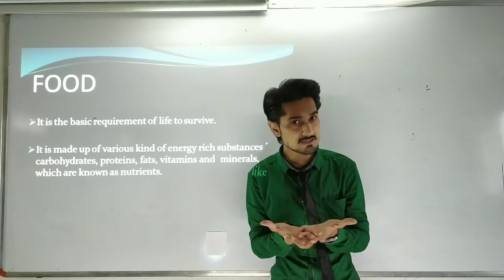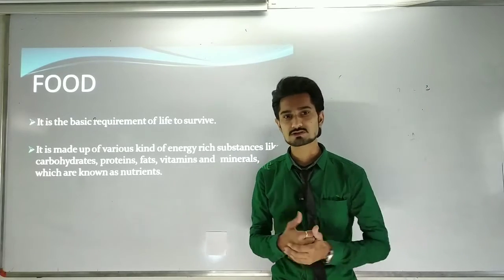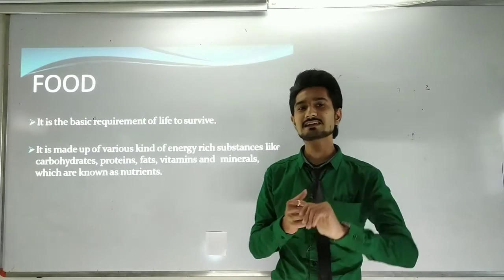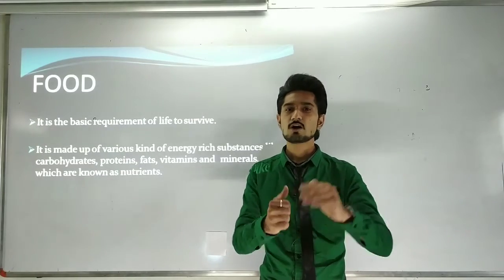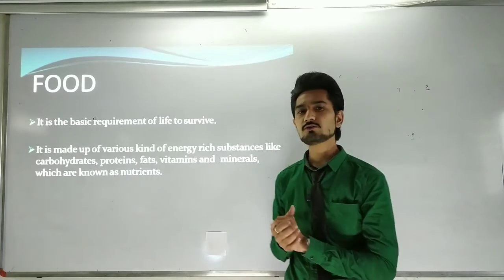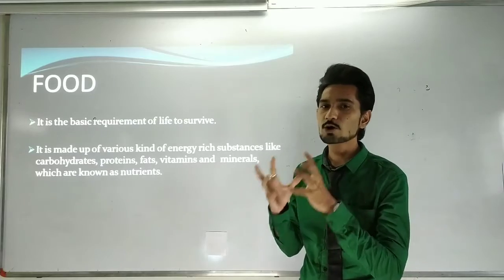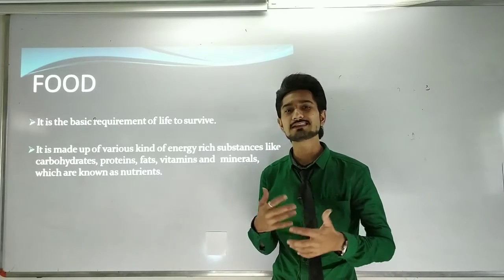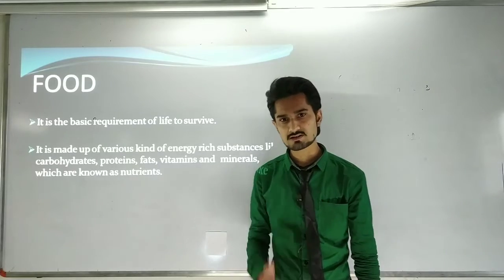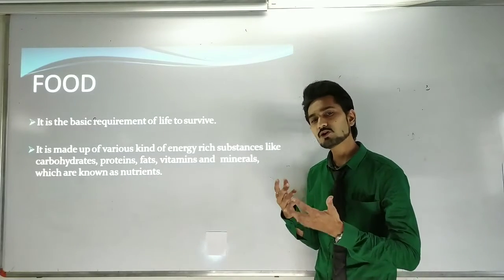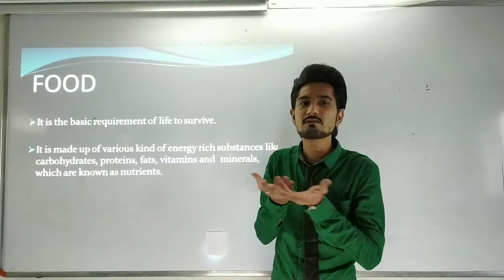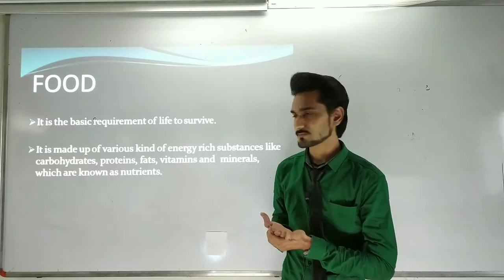For the first process, nutrition, if you studied in standard 6, the nutrition process consists of 2 kinds of nutrition, autotrophic nutrition and heterotrophic nutrition. In autotrophic nutrition, the organisms make their own food, so it is known as autotrophic nutrition. The organisms which cannot produce food and depend on another organism are called heterotrophic nutrition.